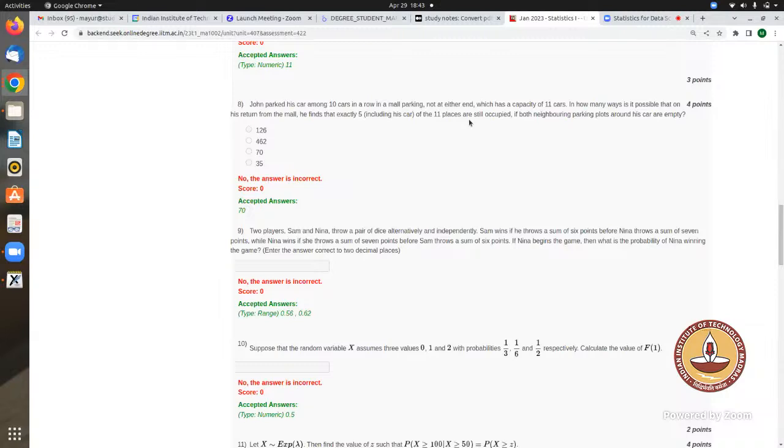9C1 is taking care of, we are choosing 11 places. Out of 11 places, 2 are not available for parking, so we are taking 9. 8C4 is taking care of, when he's parking, excluding his vehicle, 4 more are there. From 8 places, 4 places are chosen for that. One part I am not understanding, sir. Which part is taking care of the places being vacant on either side of his car?